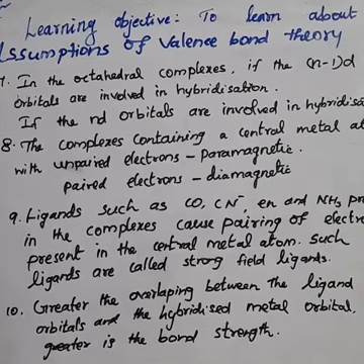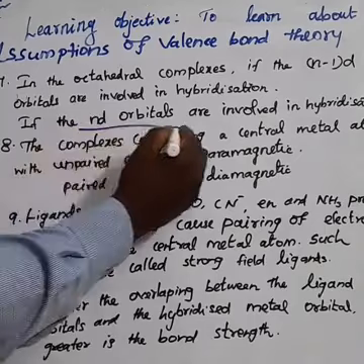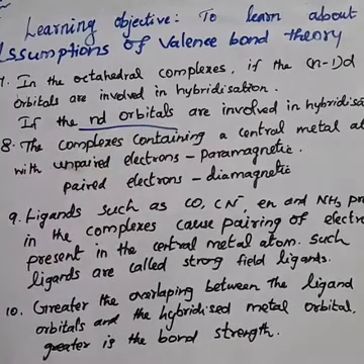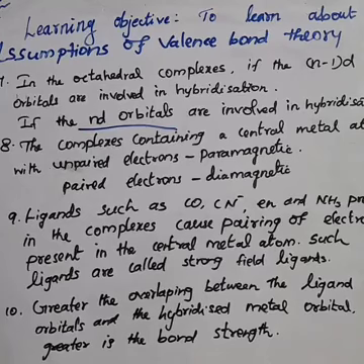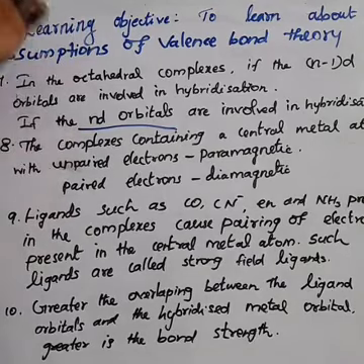If the nd orbitals are involved in the hybridization, they are called outer orbital, otherwise called high spin, otherwise called spin free complex. Sometimes it may be asked as a 2-mark question.